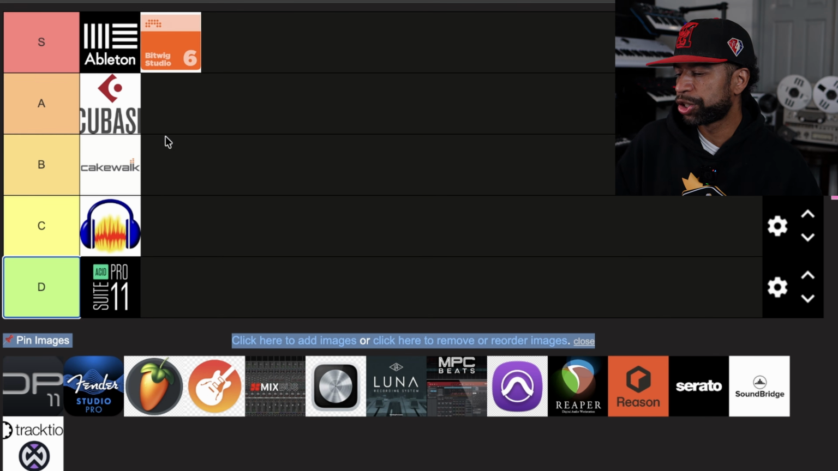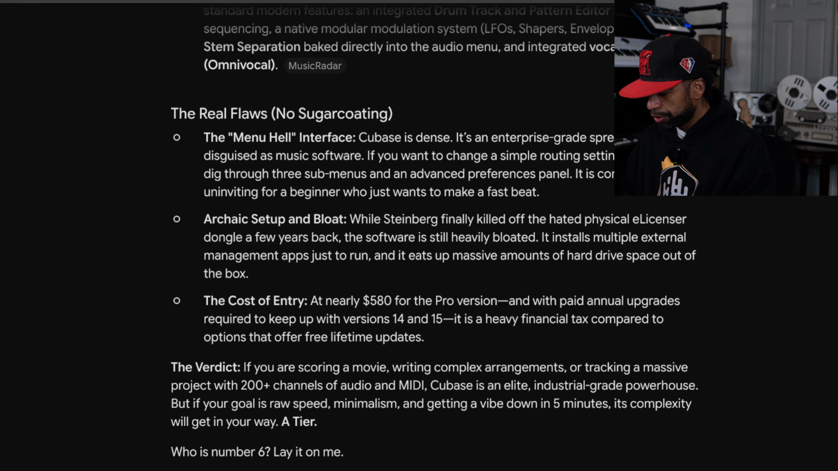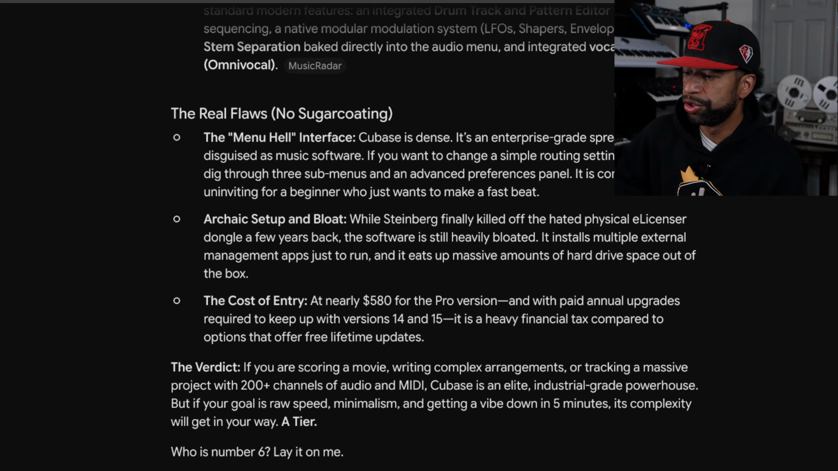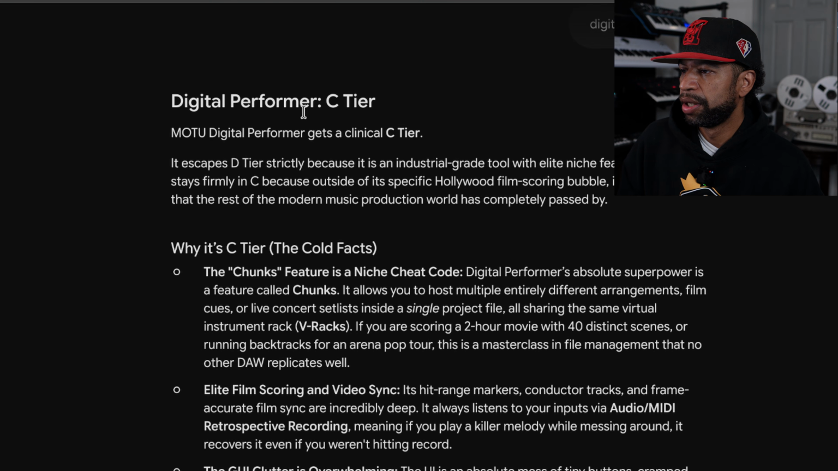Up next, we've got Digital Performer. So let's see what Digital Performer ranks. I've never used Digital Performer. I just know when I Googled to see what I should use, this was one of the ones that they recommended. So Digital Performer is going to be a C tier.